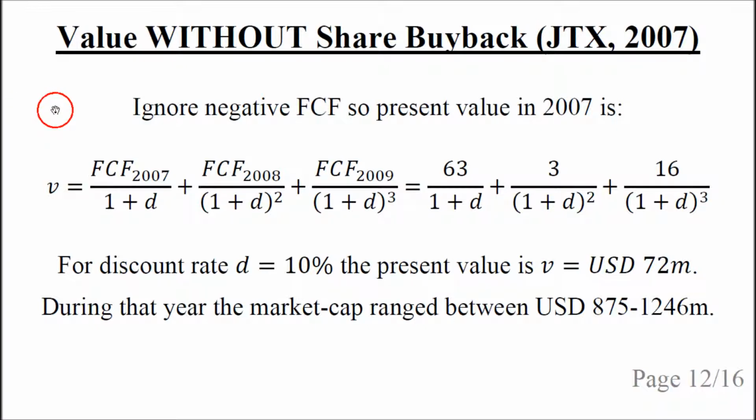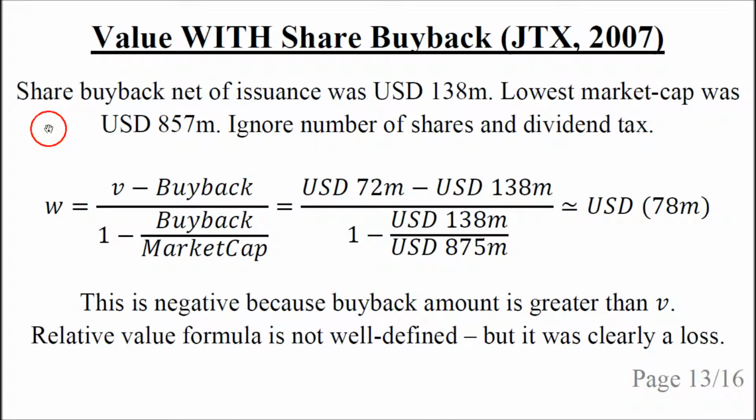So we ignore the negative free cash flow again, and the present value in 2007 was free cash flow for 2007, for 2008 and 2009, and the present value of those. And if we select a discount rate of 10%, which is a bit more realistic, then the present value is $72 million. But during that year, the market cap ranged between $875 million and about $1.2 billion. So there was a huge difference between the actual present value to long-term shareholders and the market price of the shares.